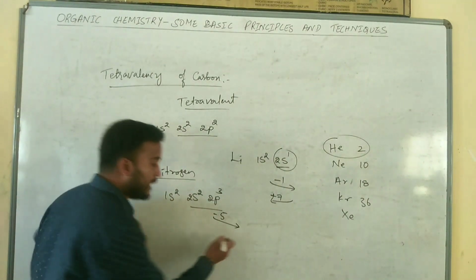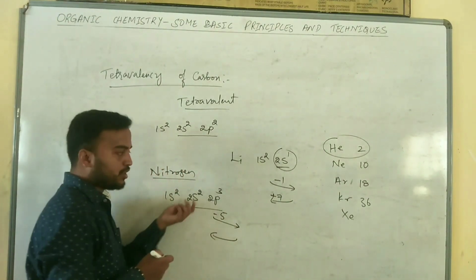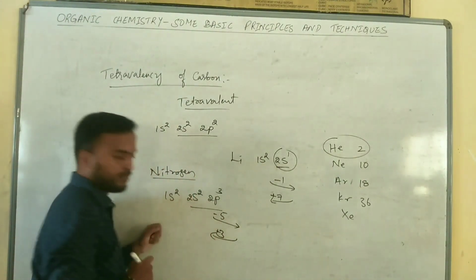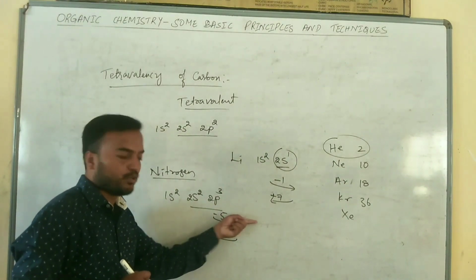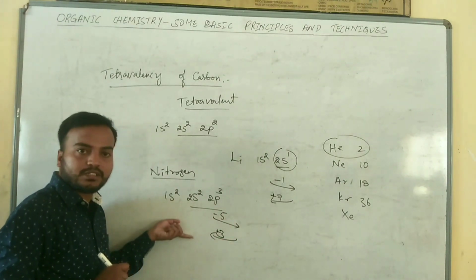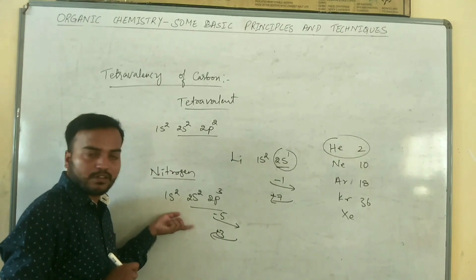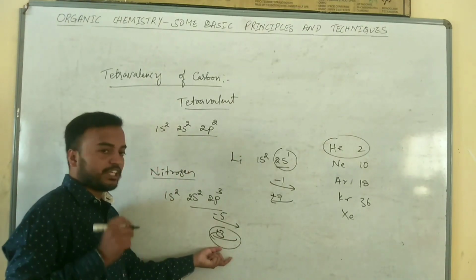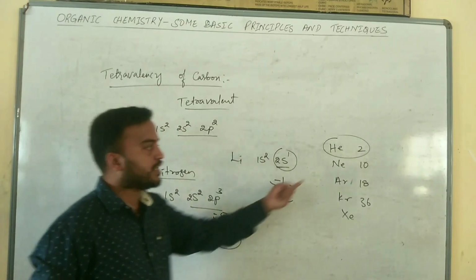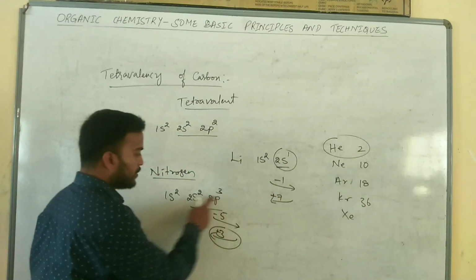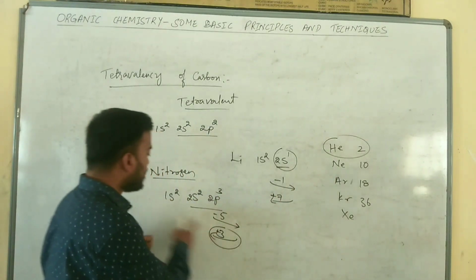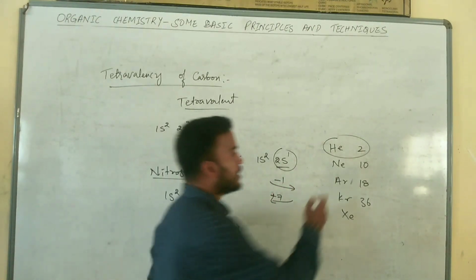Or, in order to achieve inert gas configuration, it has to gain 3 electrons. So is losing 5 electrons easy, or is gaining 3 electrons easy? Gaining 3 electrons is easy. So this nitrogen easily gains 3 electrons. When it gains 3 electrons, it becomes neon configuration. 3 plus 2 is 5, 5 plus 3 is 8, 8 plus 2 is 10, so it becomes neon configuration.